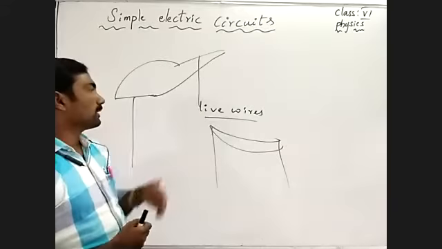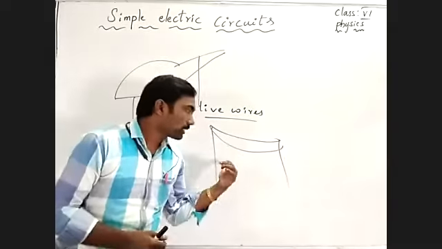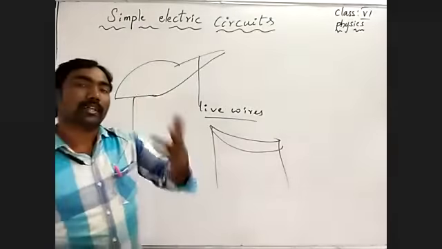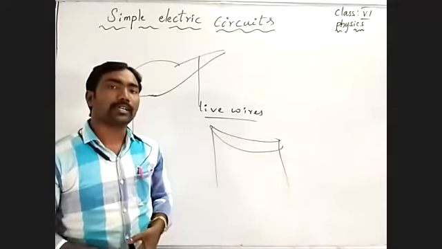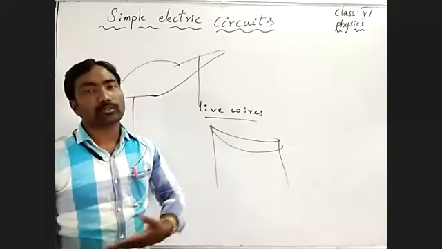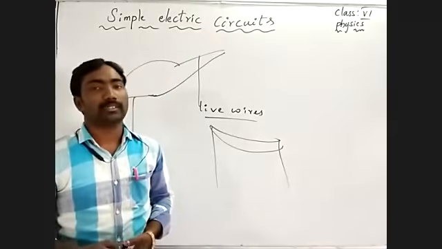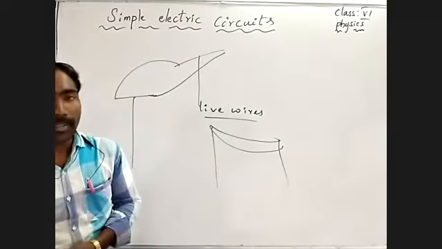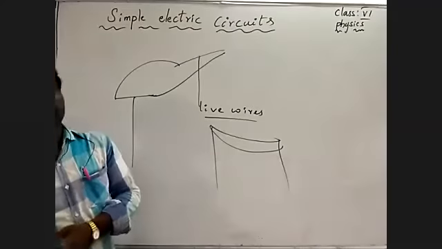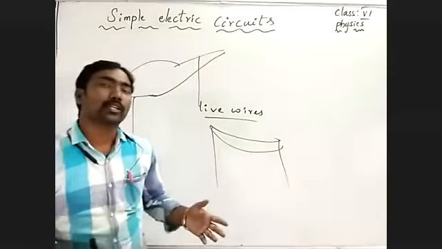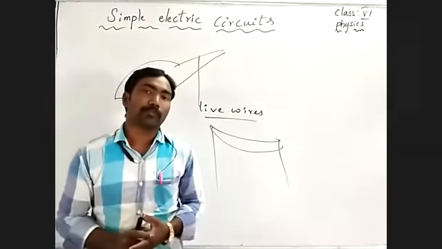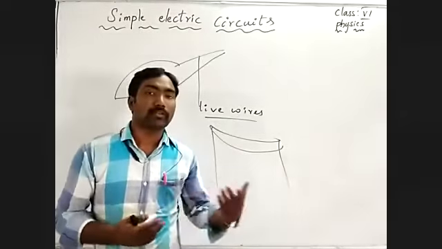From the two live wires, we hang a connecting wire and bring it to our mains, or otherwise the meters. After that we separate it into individual rooms, individual fuses, individual switches or individual boards.